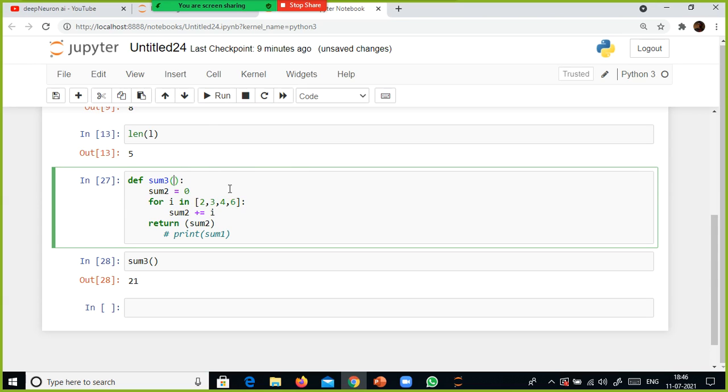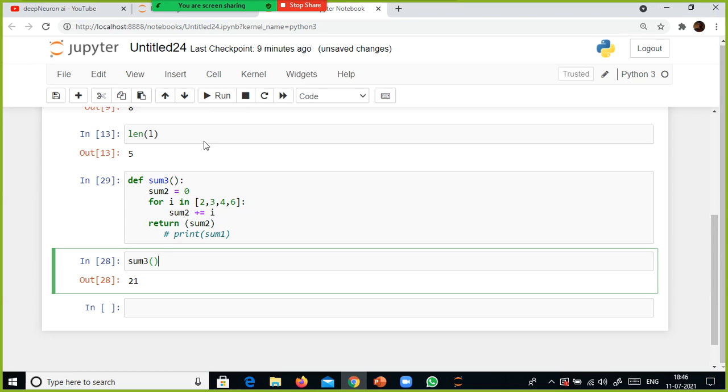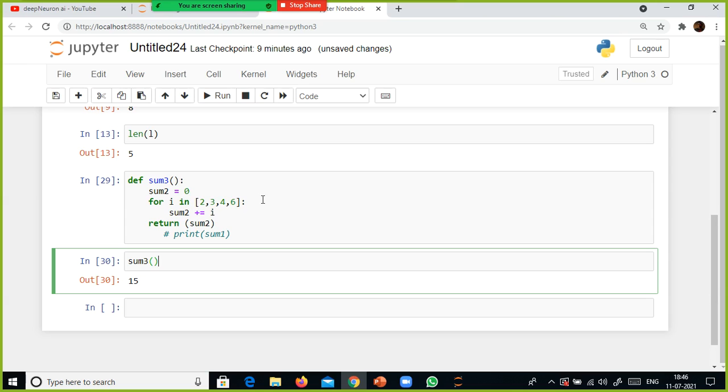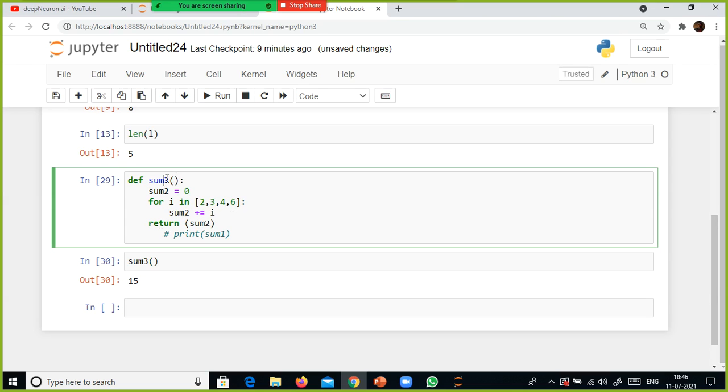I'm not going to pass anything here. Simply here I do everything, and then I'm going to return it. 15. Yeah, it gives the correct thing, right? So here I'm using the list directly, and it gives me the function. This is my function. Instead of using the built-in sum function, I created a user-defined function.